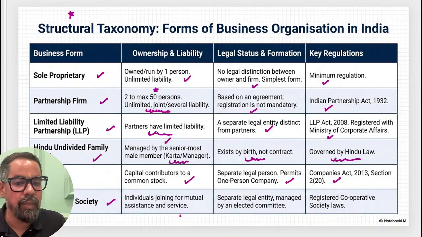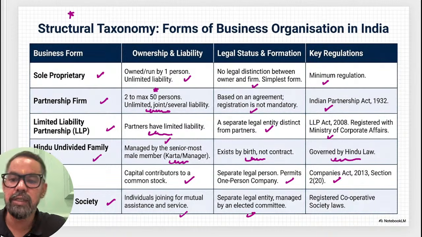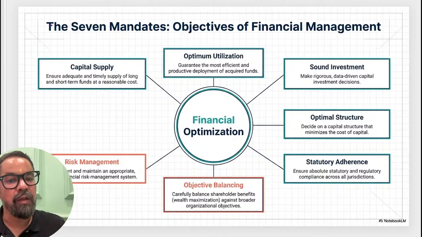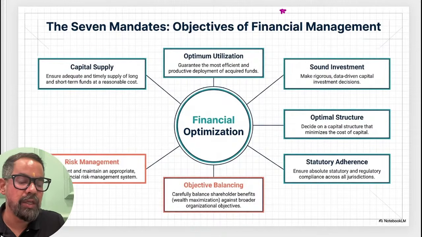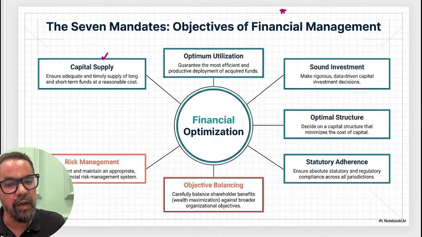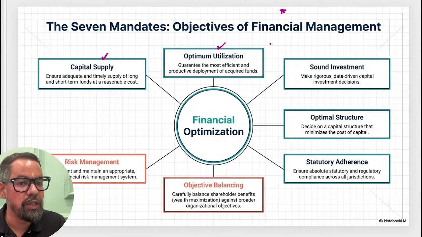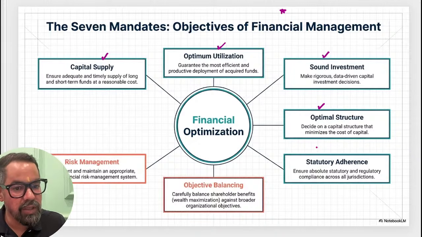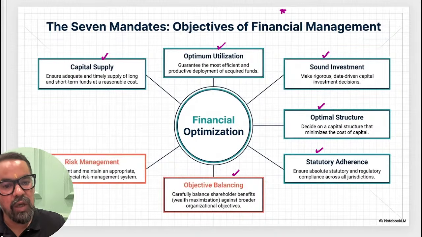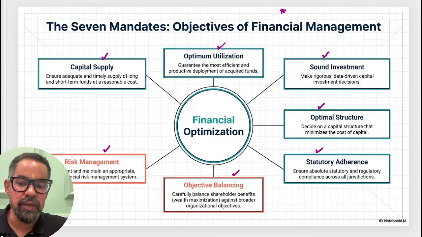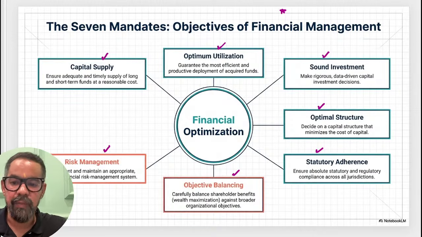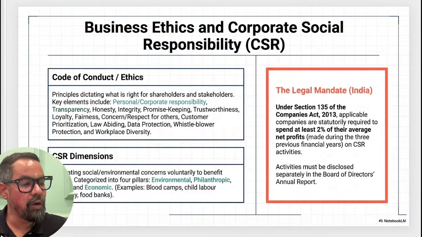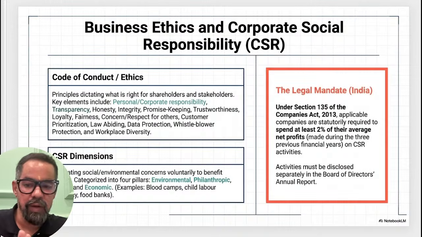Cooperative societies, and the areas itself. So this just gives the introduction of this particular one. When it comes to the objectives of financial management: capital supply, optimum utilization of resources, sound investment, optimal capital structure, statutory adherence, objective balance and risk management, these generally come under this particular one, right? Very easy one. CSR is also part of this one. I hope everyone remembers this.